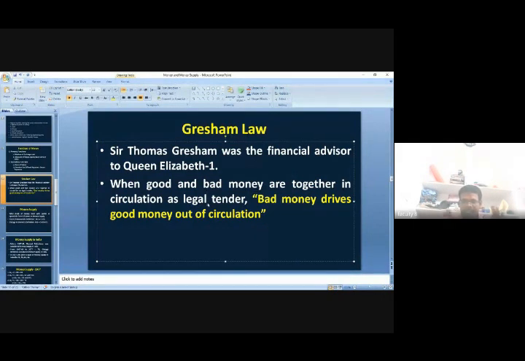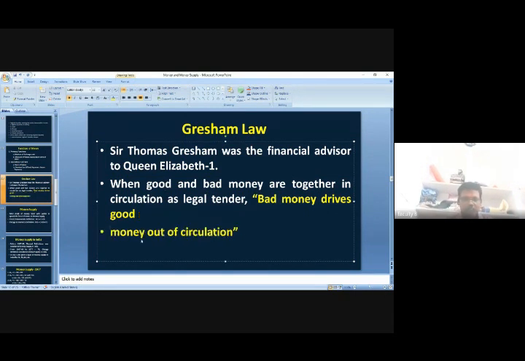Bad money drives good money out of circulation. So whenever good money and bad money are together in circulation as legal tender, which is already told, legal tender money is nothing but official money based on the government act, two types of currency are circulating in the country. One is good money and another is bad money.